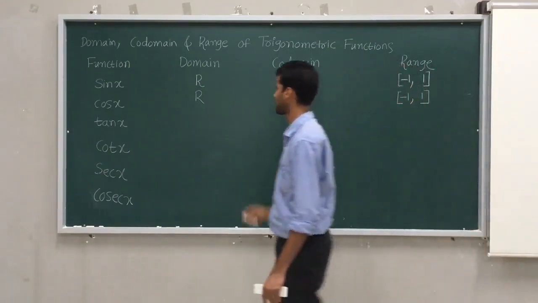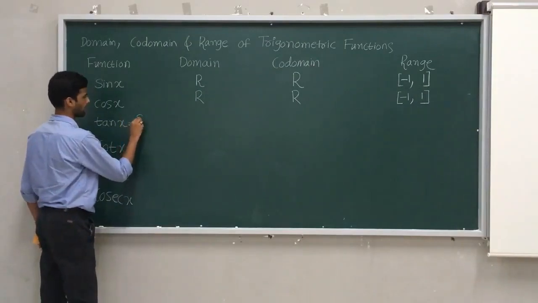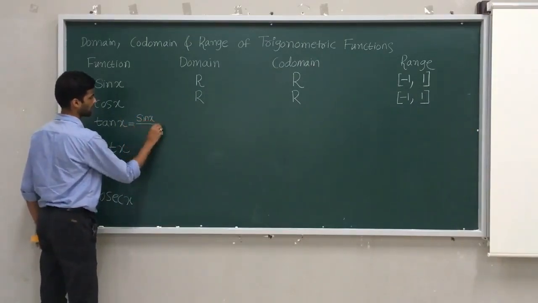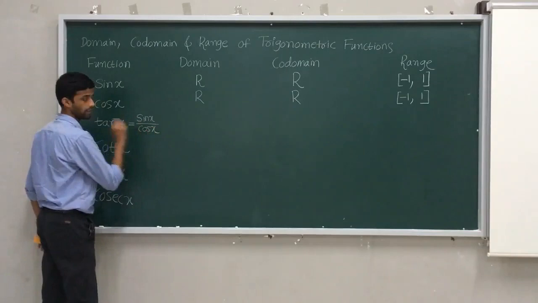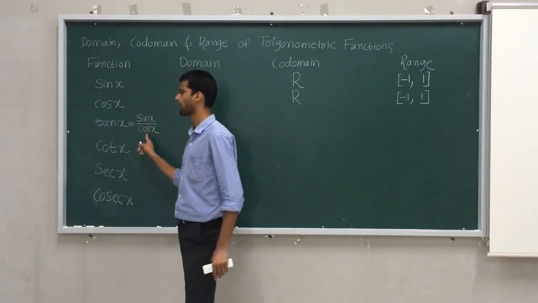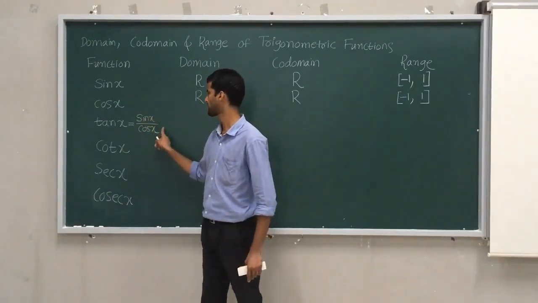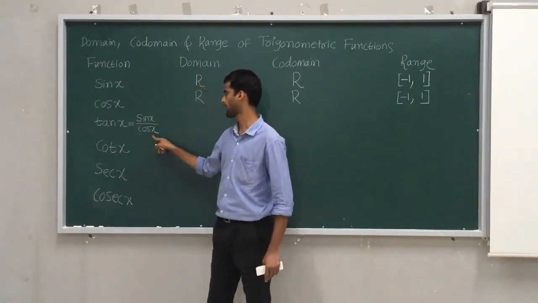Okay, that's about sin x and cos x. Now we all know that tan x can be written as sin x by cos x. Hope you understood, right? But we all know in mathematics any number divided by 0 is infinity or not defined. Therefore, in such a case, I need to cover what makes cos 0.